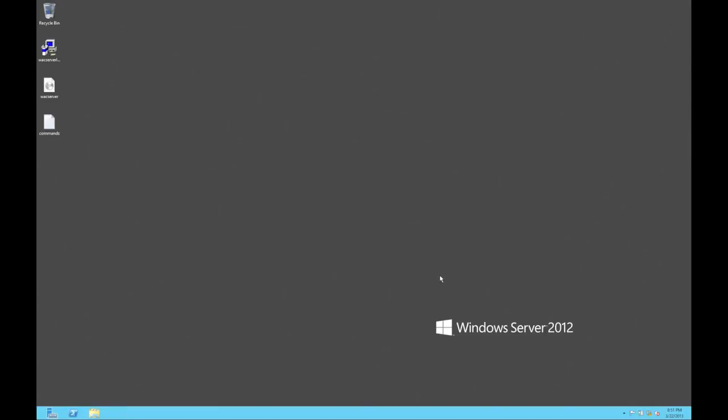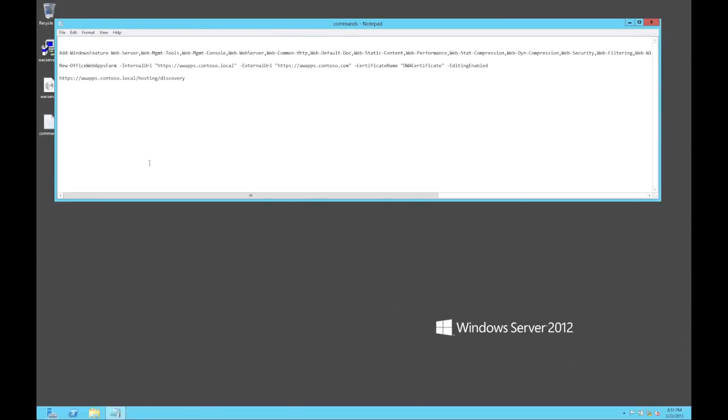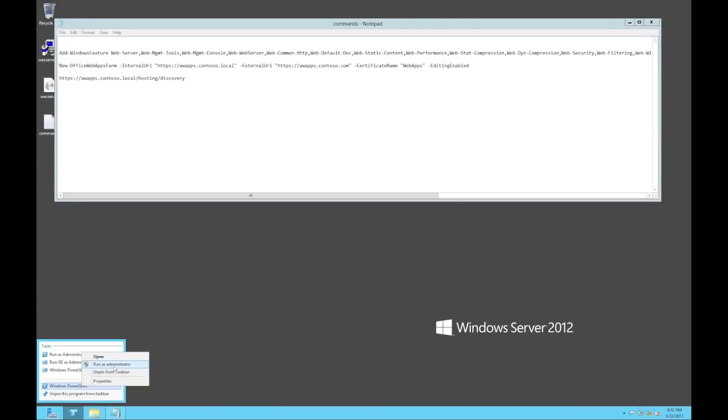So click on close. The next thing we need to do is actually create the server farm. So again, we can do it from the command line. The command is there. So you just need to make sure that we use the right name for the certificate. There we go. So I've just called it Web Apps. So we need to fire up PowerShell again. Run as administrator.